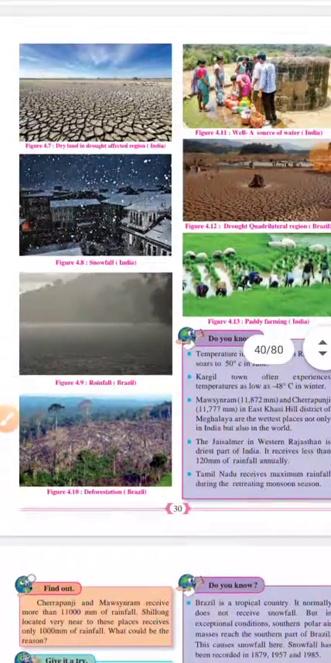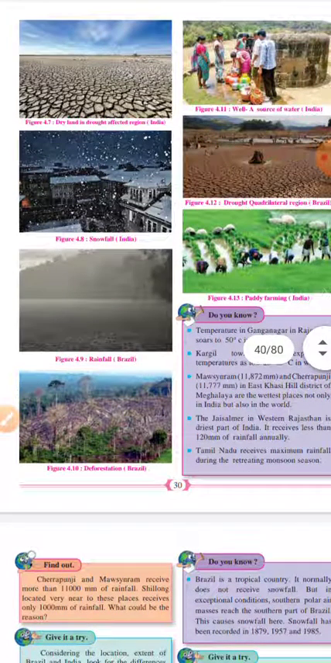Now you can witness some pictures here. These pictures are related to the affected dry land in the drought affected region of our country. In the first picture, on the left side, you can see the cracks on the land. And after that, snowfall in India, because India is witnessing much variation in climatic condition.